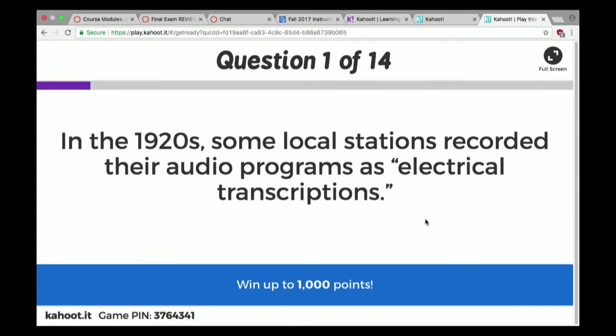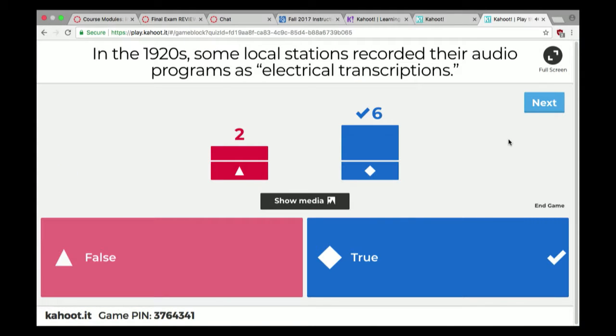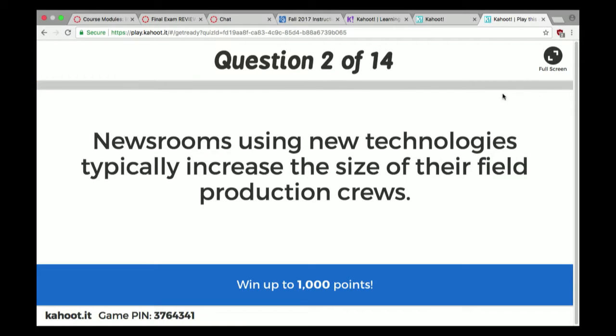We're ready. In the 1920s, some local stations recorded their audio programs as electrical transcription. Yes, it's true. Yes, they did. They basically would cut lacquer recordings of their radio shows. That's the only way they could do it. Pretty crazy. There was no tape back in that time.